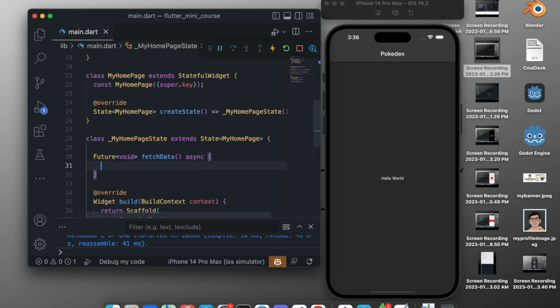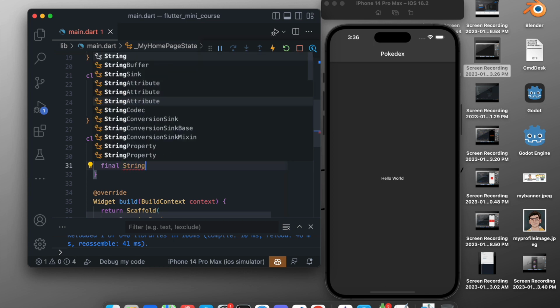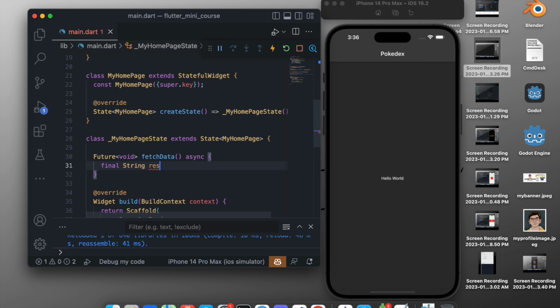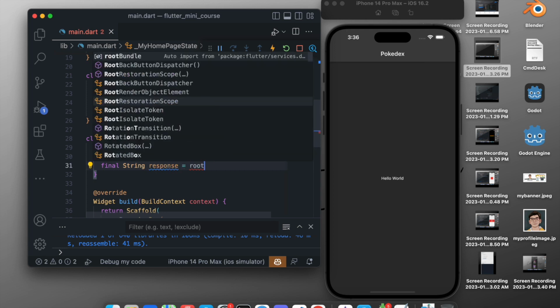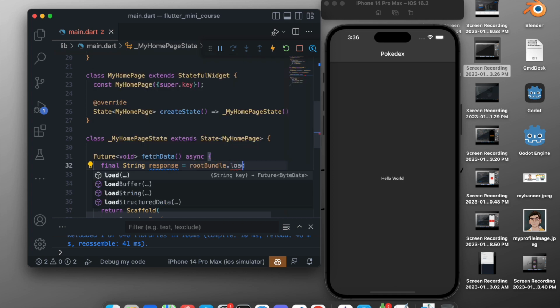After creating this function, the first thing we want to do is create a response. So final, of type String, and it will be response, and our response will be rootBundle.loadString.